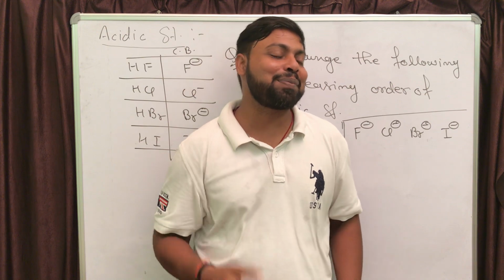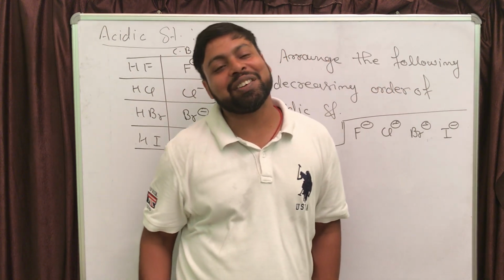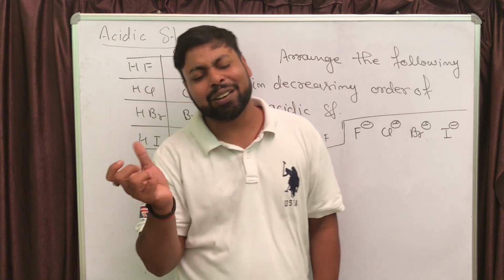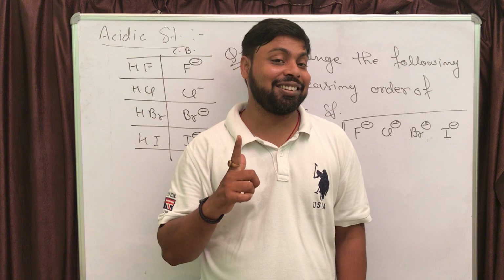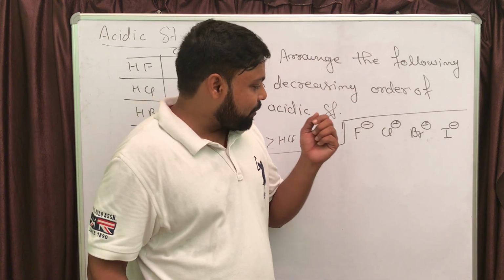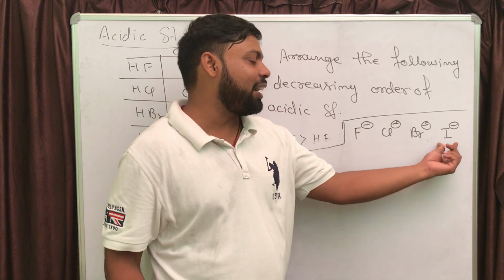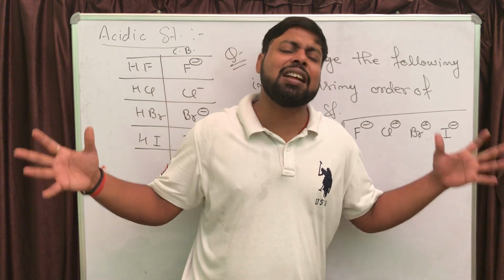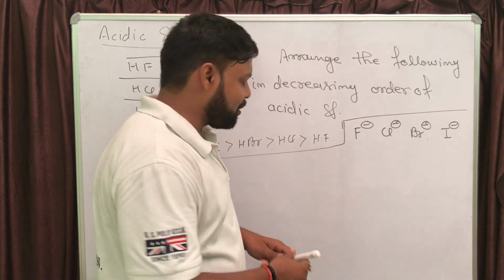Along the group, remember, size is the determining factor. So if you compare the size, definitely iodine has a much larger size as compared to fluorine. Let me show you.